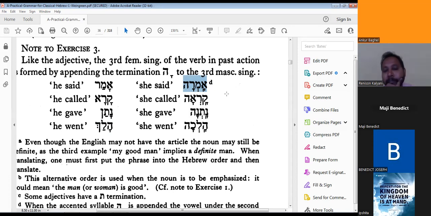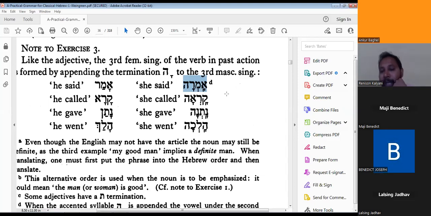Amra, or Amera. Yes, we can pronounce Amera also, because sheva will give an e sound. So Amera means she said. This is the feminine form of Amar.